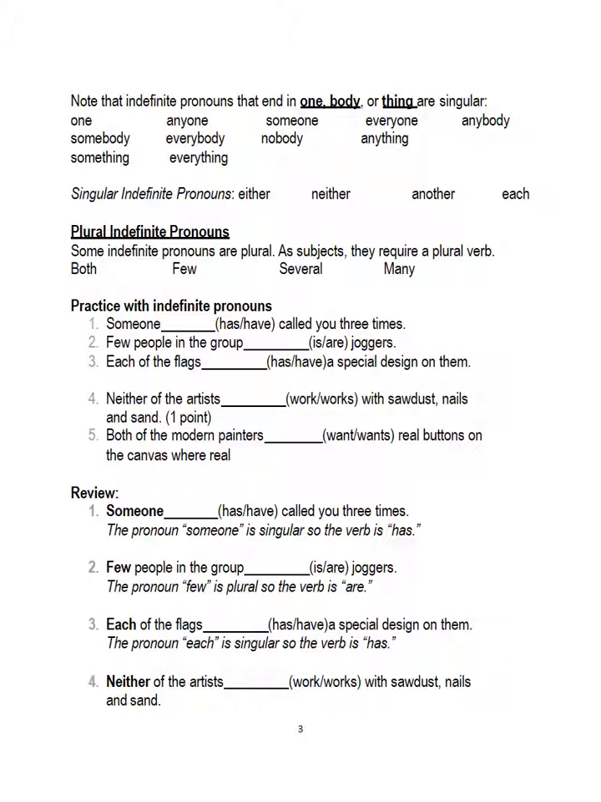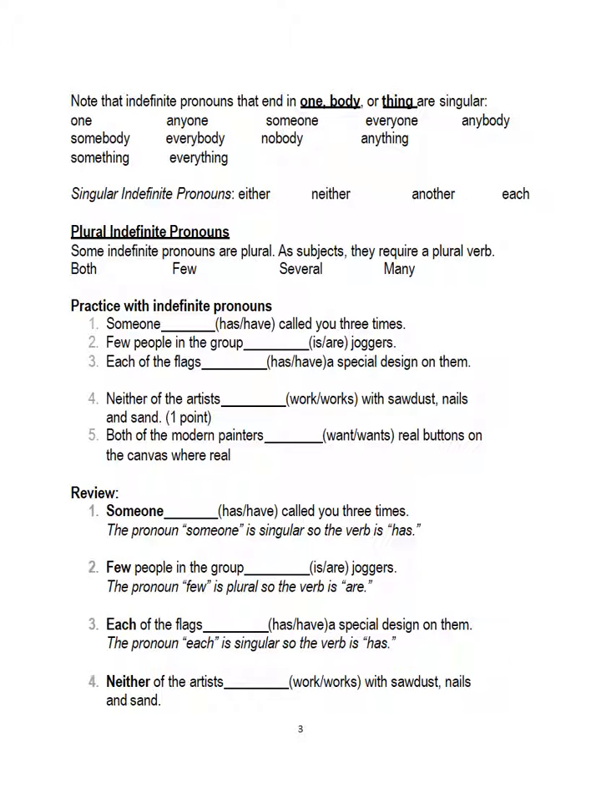Neither of the artists. Once again, you have your prepositional phrase, "of the artists." So your subject is neither. You cross out "of the artists." Your subject is neither. Neither is a singular indefinite pronoun. Therefore, you need a singular verb. Singular verbs end in S. Neither of the artists works, with an S, with sawdust, nails, and sand.